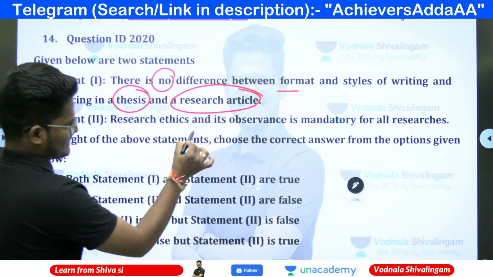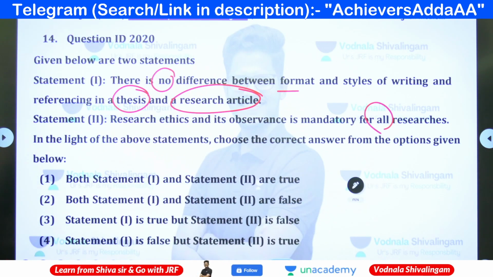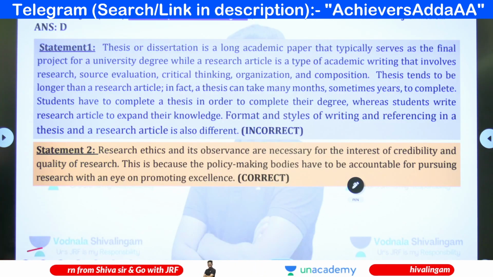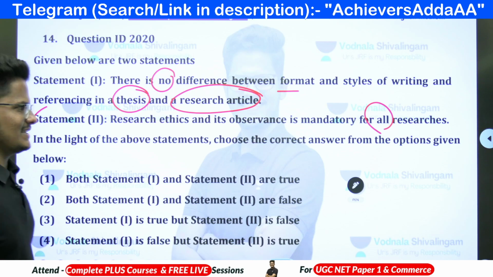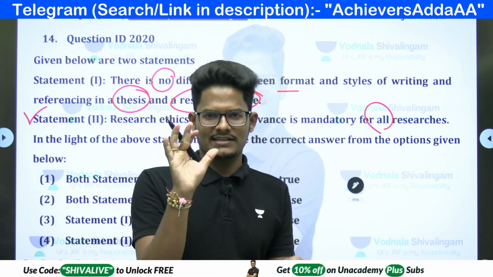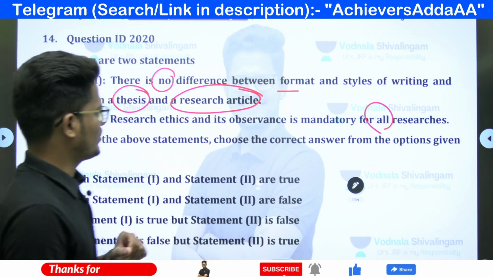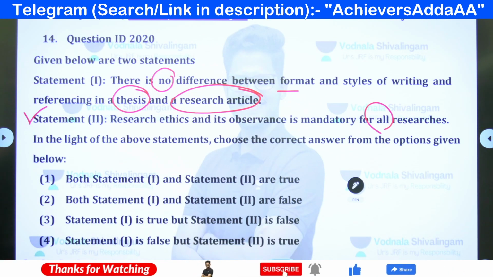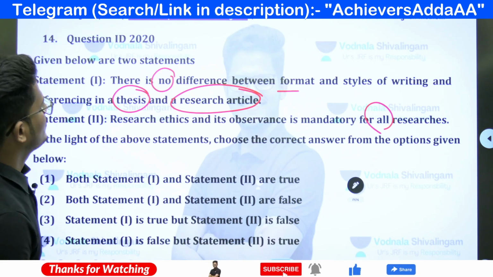And research ethics and its observance is mandatory for all researchers. Obviously statement number 2 you can say is true, because for all researchers, as a person and as an activity, ethics are important. Without ethics you cannot complete your research. Ethical violation will not lead to a proper conclusion.